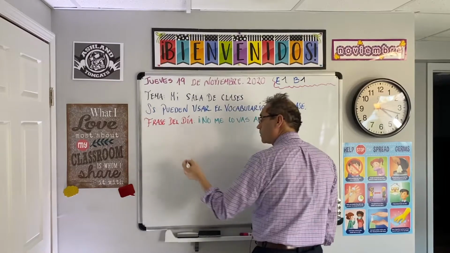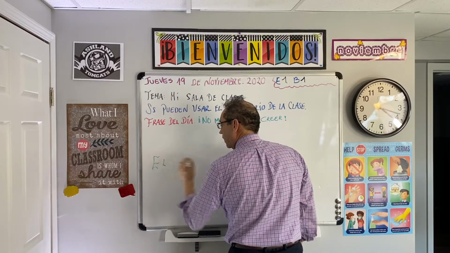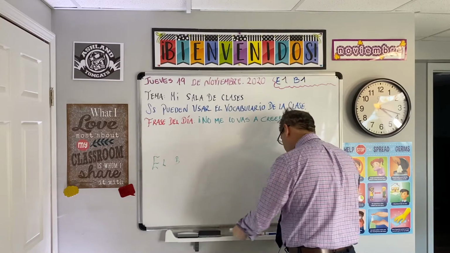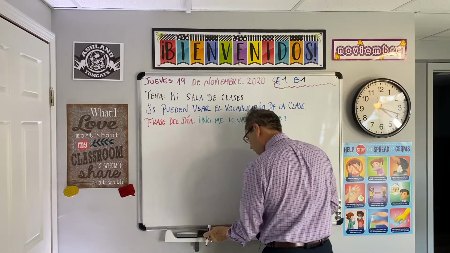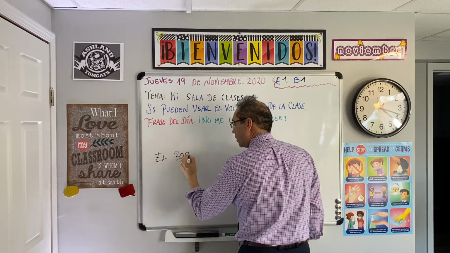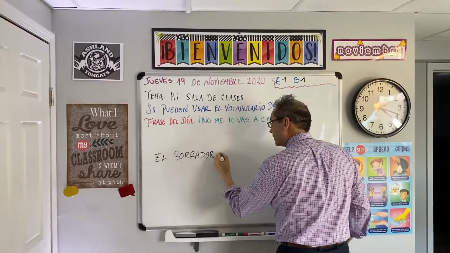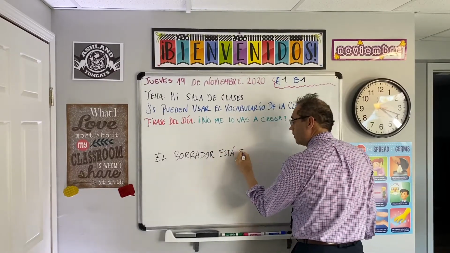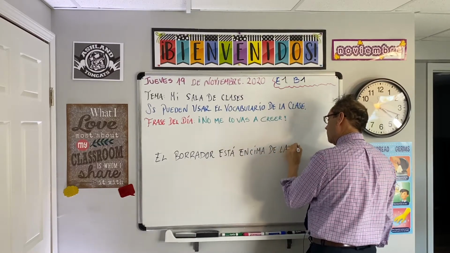Remember, guys, I'm going to write a sentence here. For example, el borrador, the eraser. I'm going to change another marker right now because that's not working properly. Wait a minute, guys. Okay. El borrador, the eraser, el borrador está encima de la mesa. All right. Encima de la mesa.